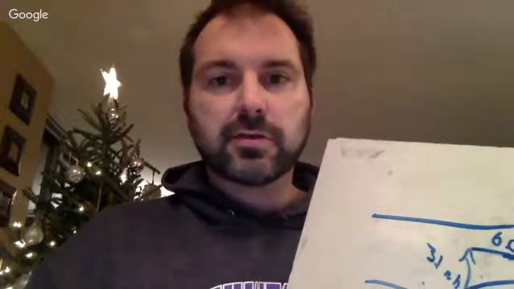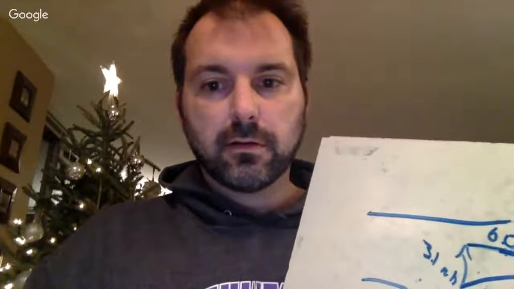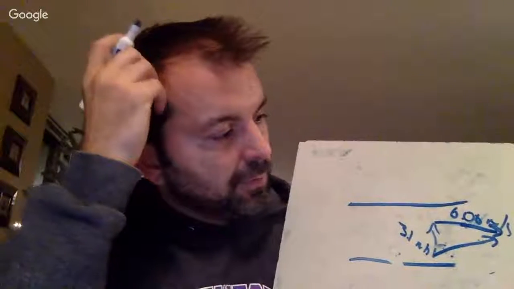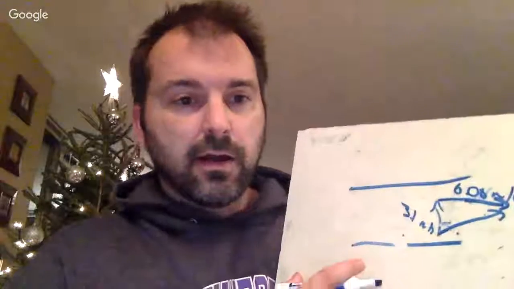If you look at the question, let's go back to the question. The question says, what must the swimmer's direction be? And so we're going to find this direction. It says 30.1 degrees upstream from straight across. So this is the angle then. This then is the angle that we are trying to find right here.